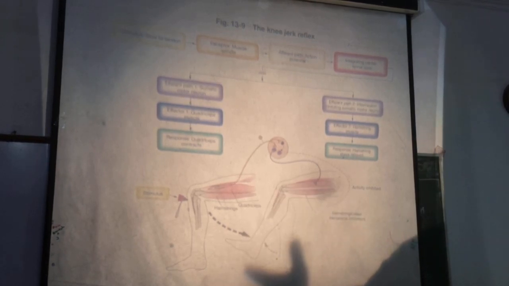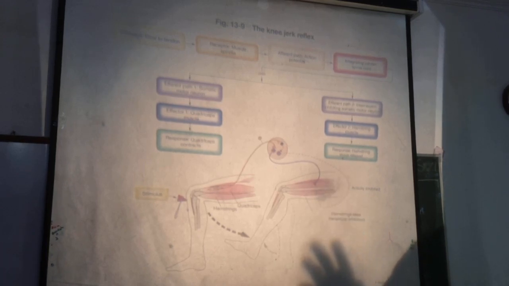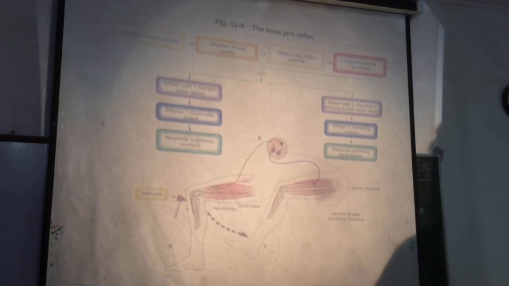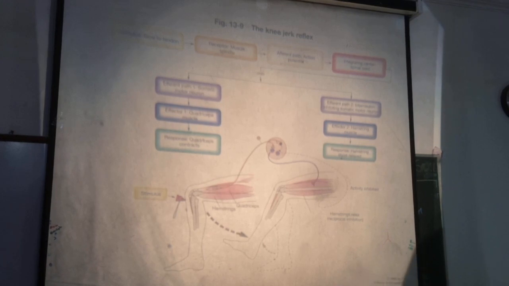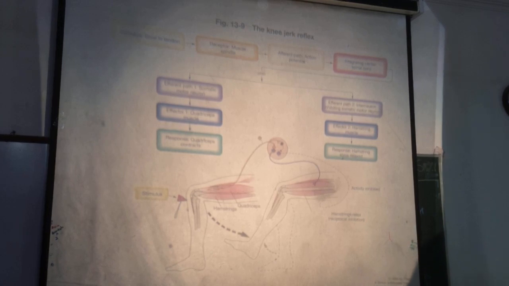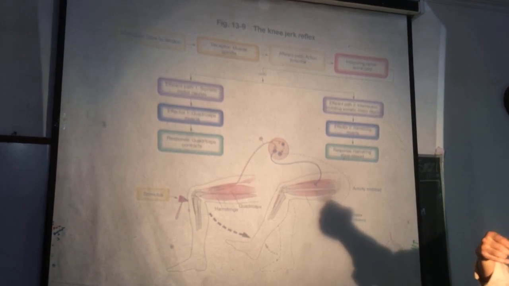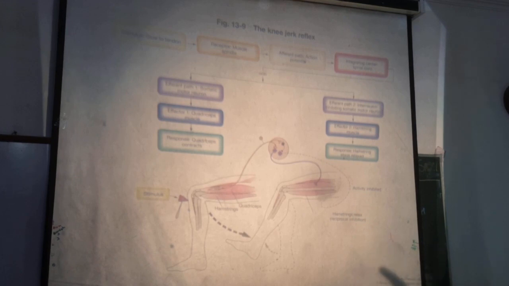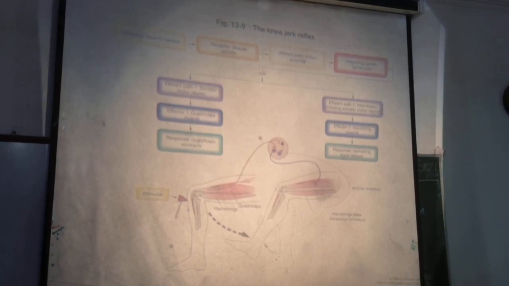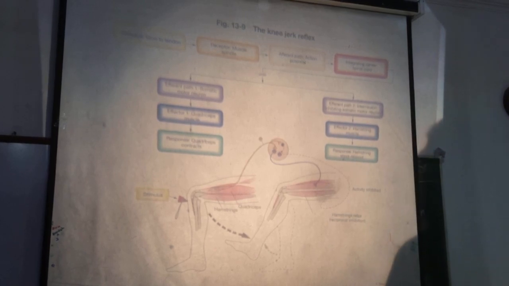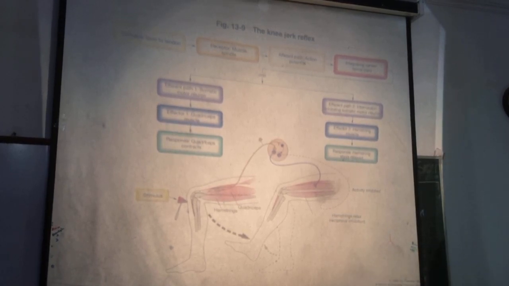So when the muscle is stretched, it contracts, so too much stretching is prevented. When the muscle shortens, discharge of impulses from the muscle spindle decreases, and this results in muscle relaxation. So too much stretching and too much shortening are prevented. That is why we say that muscle spindles regulate length of the muscle, and prevent the muscle length from going beyond limits.